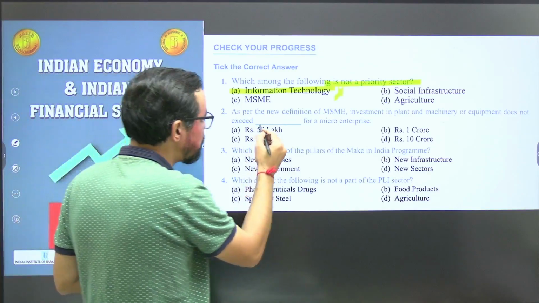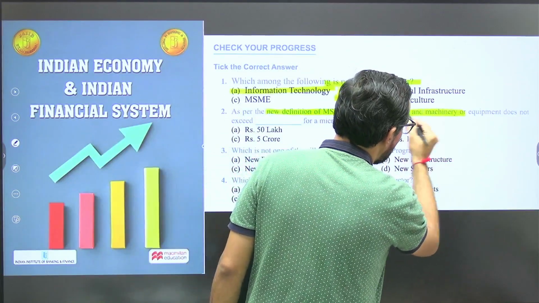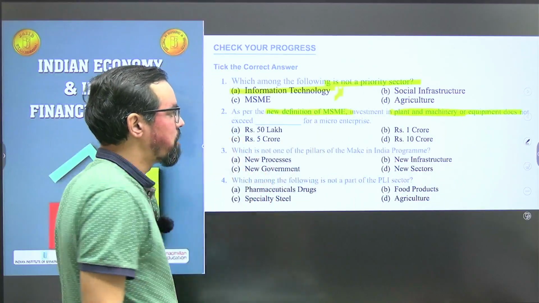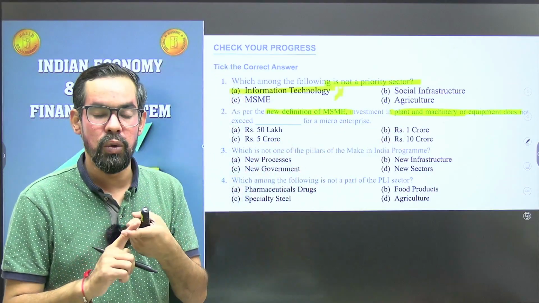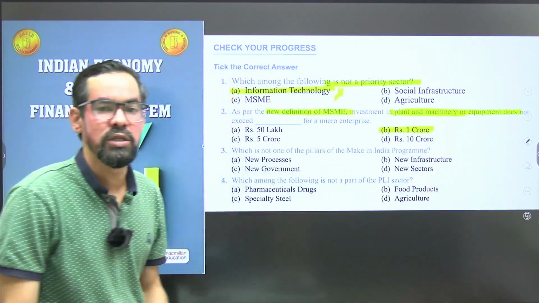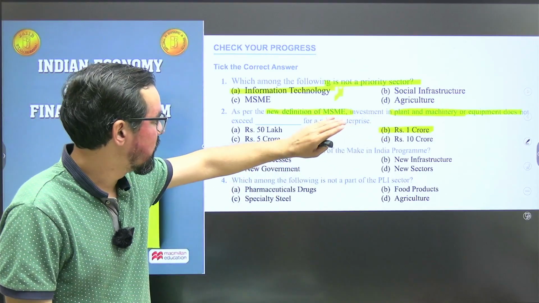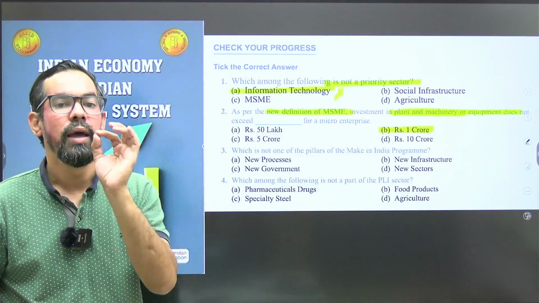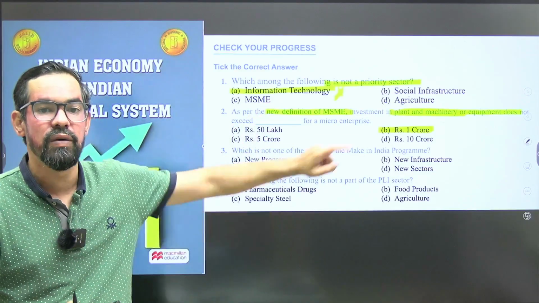Question 2: as per the new identification of MSME, investment in plant and machinery equipment does not exceed what amount for a micro enterprise? So what will be the correct answer? For micro it is 1 crore, for small it is 10 crore, and for medium it is 50 crore. These are the guidelines as per the new definition given to MSMEs.